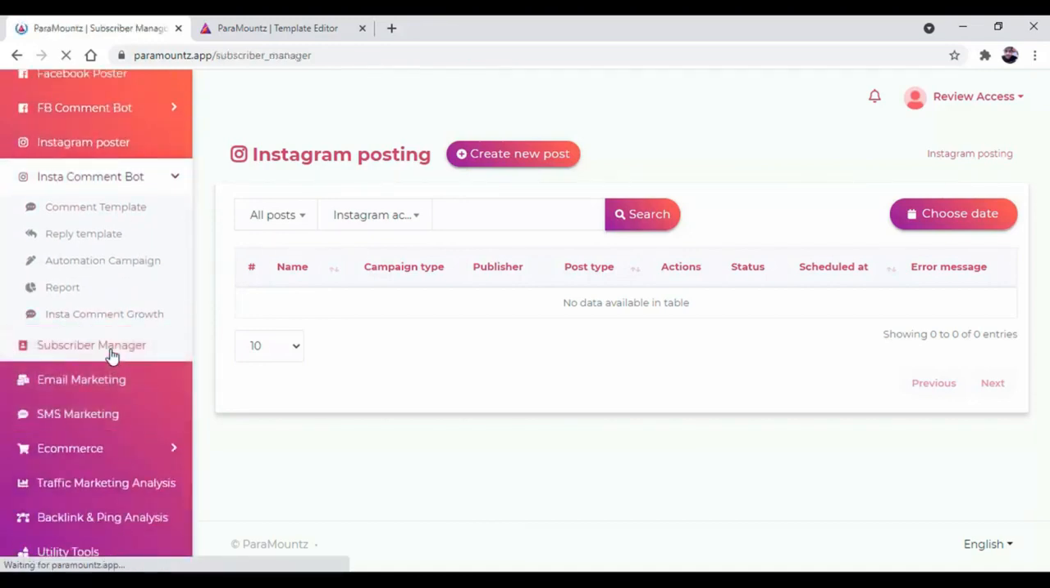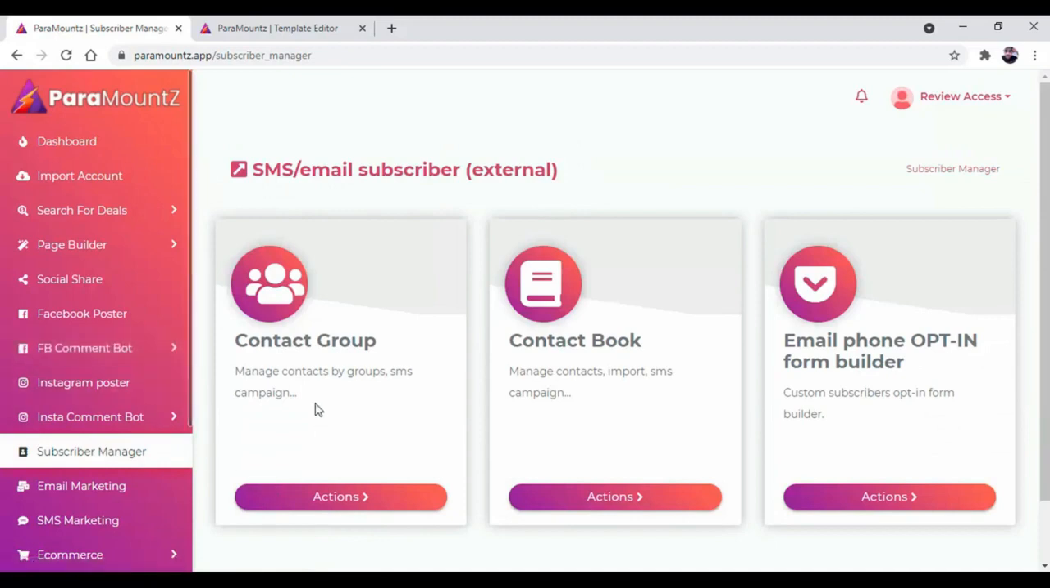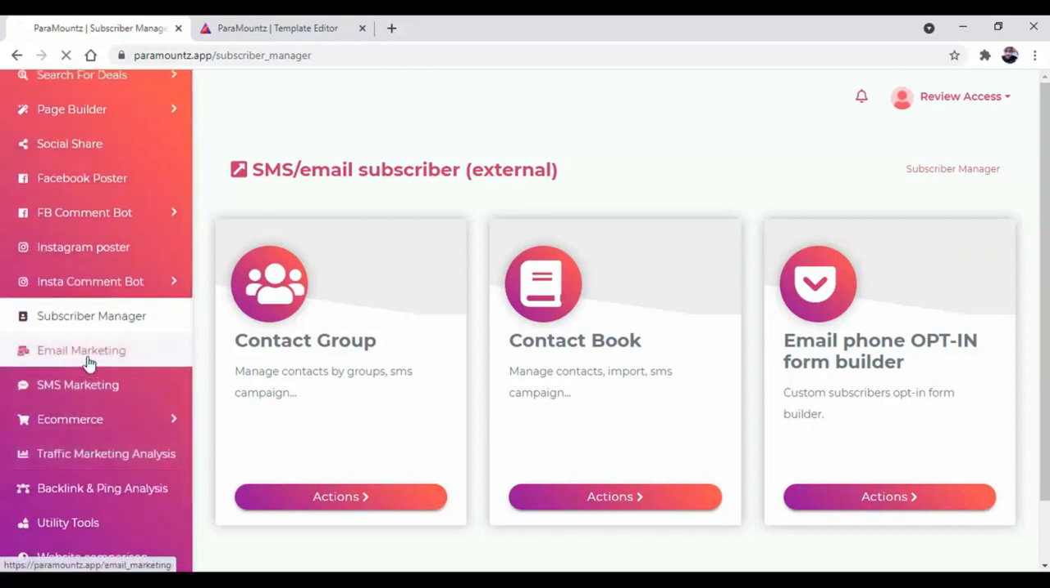Then there is the subscriber manager which will help you to manage the subscribers, to create contact groups, contact book, and there is an email phone opt-in form builder which will help you to customize the subscriber based on the opt-in form builder. Then there is email marketing.